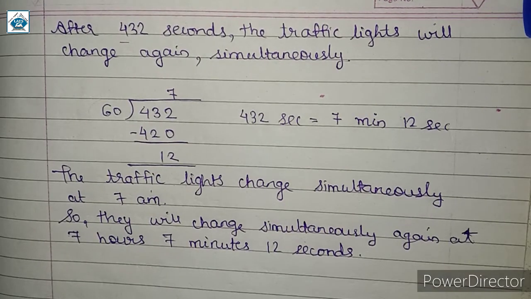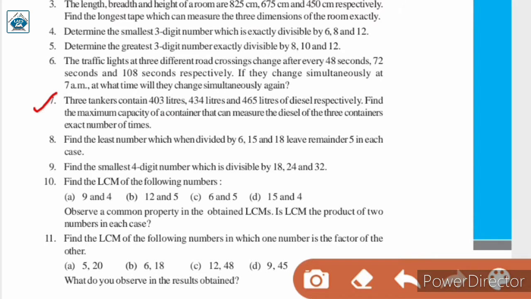So the traffic lights will change again at 7 AM and 7 minutes and 12 seconds. Question number 7. 3 tankers contain 403 liters, 434 liters and 465 liters of diesel respectively. Find the maximum capacity of a container that can measure the diesel of the 3 containers exact number of times.